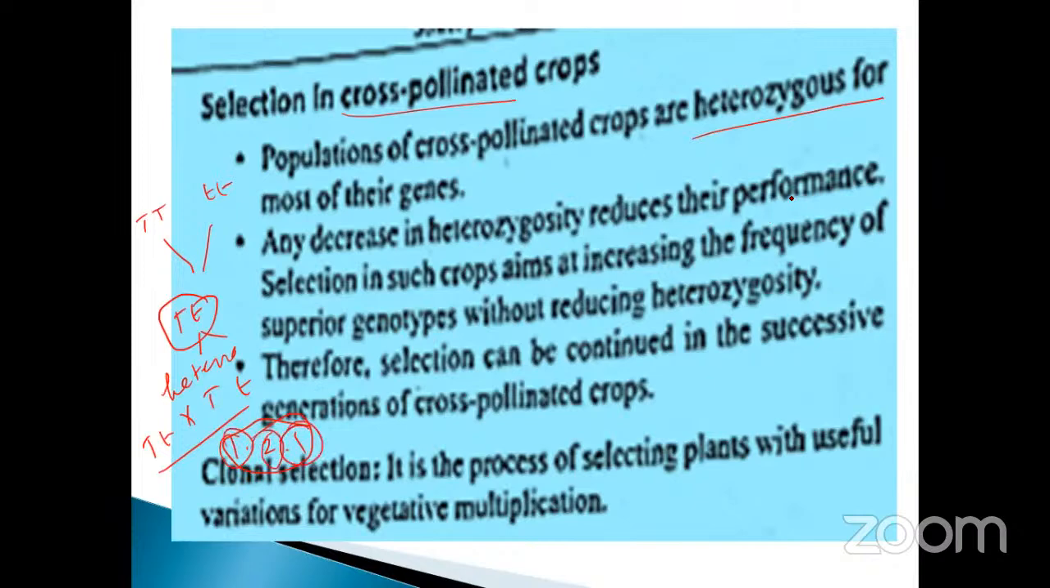That is what is given here. Any decrease in heterozygosity reduces their performance. Selection in such crops aims at increasing the frequency of superior genotypes without reducing heterozygosity. Therefore, selection can be continued in successive generations of cross-pollinated crops.